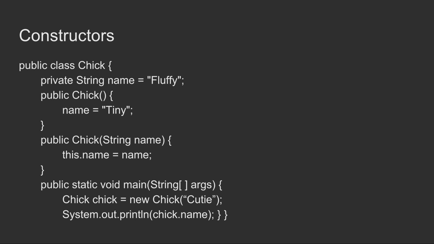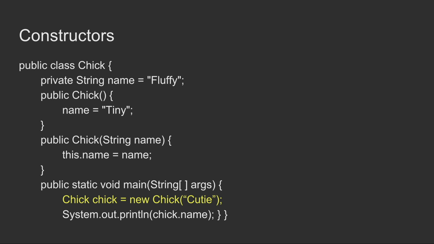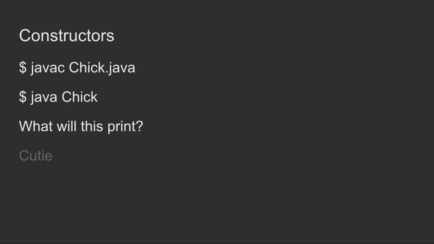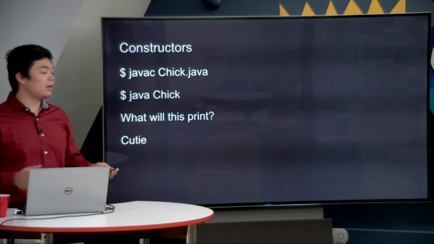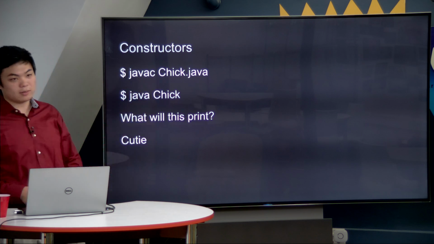But when we have two, it's useful to have this here so we know which one is which and we don't get confused. And notice here that because we have this additional constructor, when we create the object below, we can choose to specify a name inside of it. And with the specified name, when we print out the chick name, we will get something of our choosing. So what will this print in this case, given that before we had the chick cutie as our constructor instead of just a blank constructor? That is correct. We will print cutie out instead of fluffy and instead of tiny, because in this case we've accessed a different constructor than before.